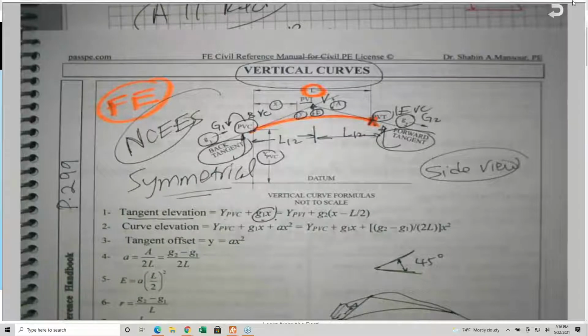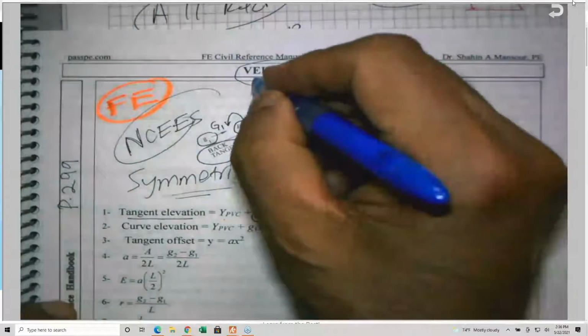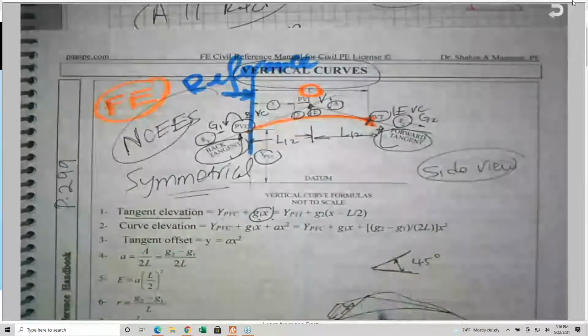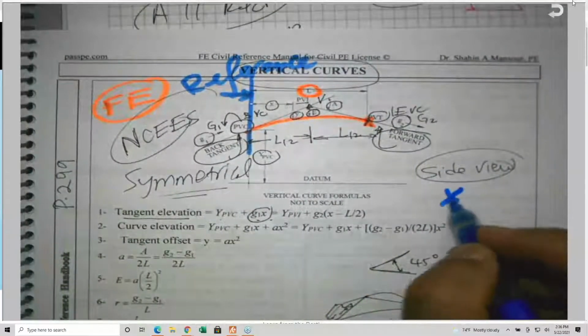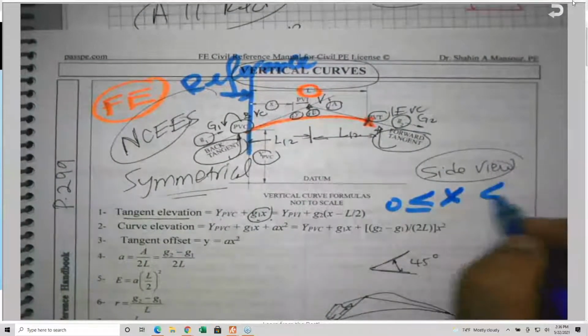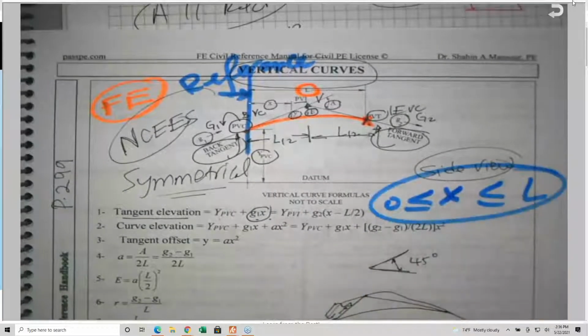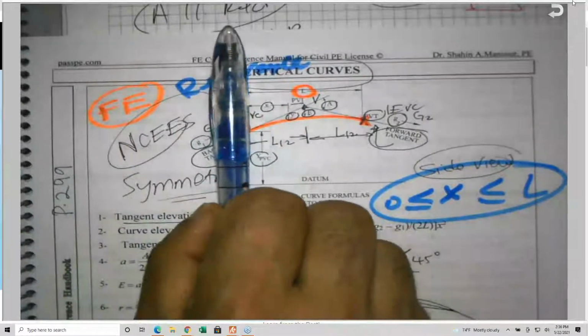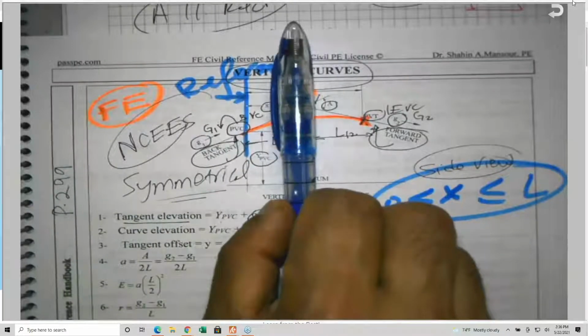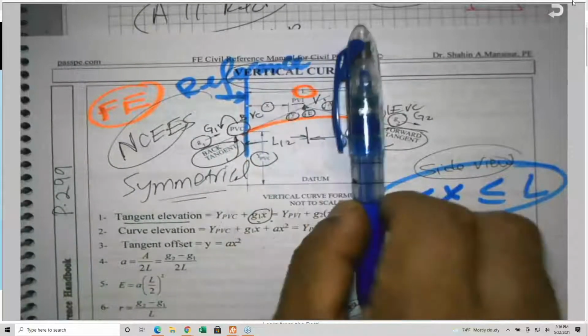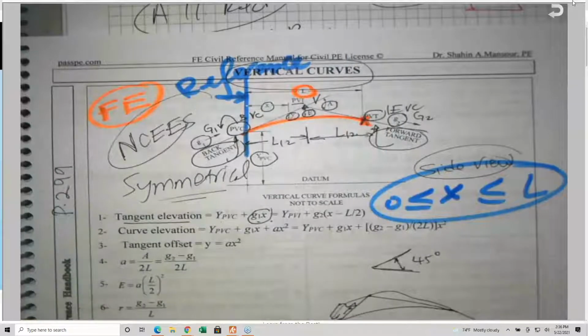So the reference for the X is here. This is very important. The X is between 0 and L. X here is 0. X here is L over 2 if it's a symmetrical vertical curve, and all the way to the end X is equal to L. So X is measured from the beginning of the vertical curve, please.